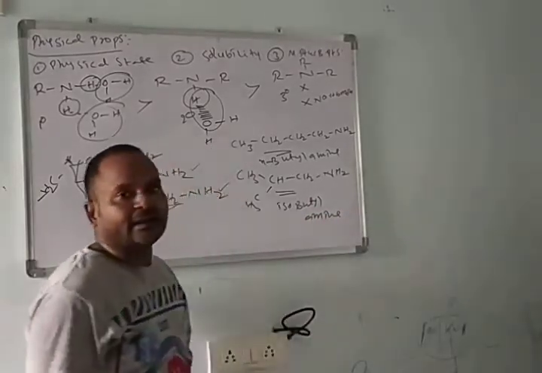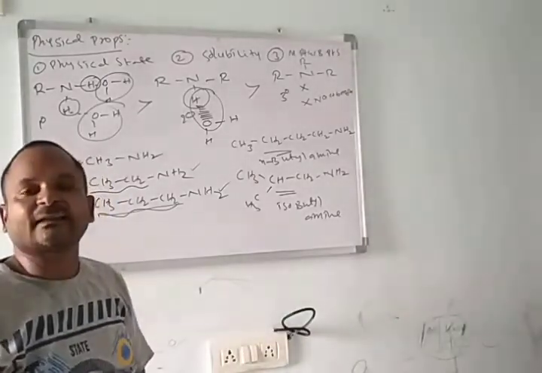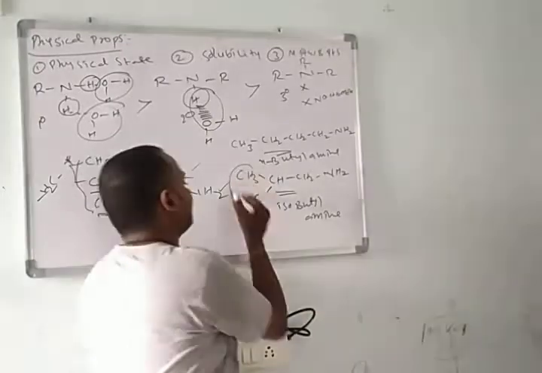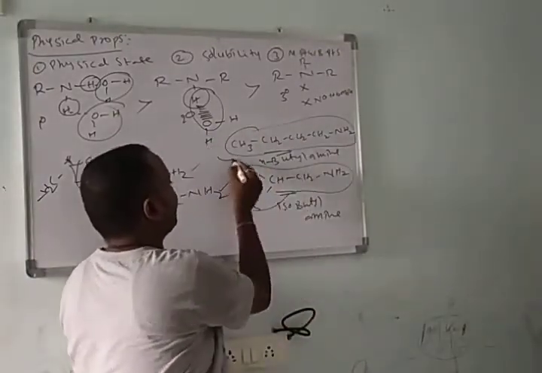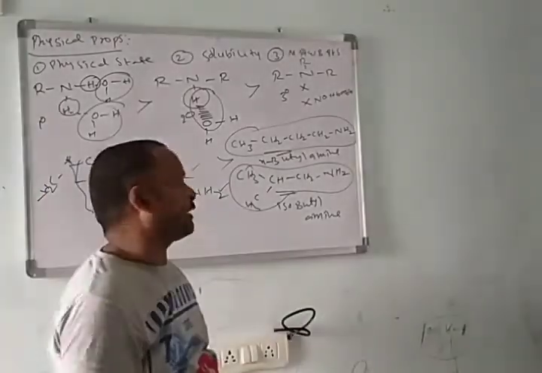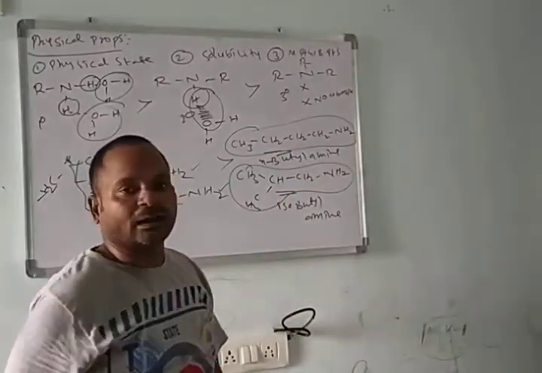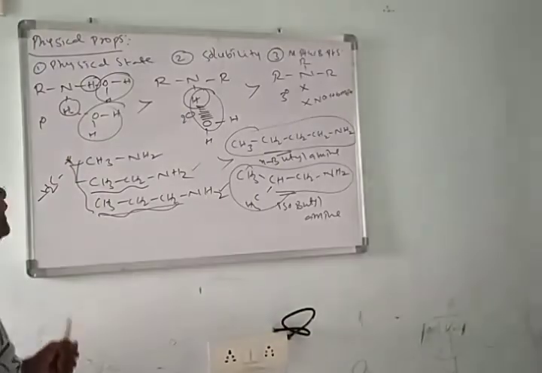Which is more soluble towards water? The one which has less surface area is more soluble in water. That means the isomeric one is more soluble compared to the normal one. Here isobutylamine has more solubility compared to the normal butylamine towards water. This is about the solubility.